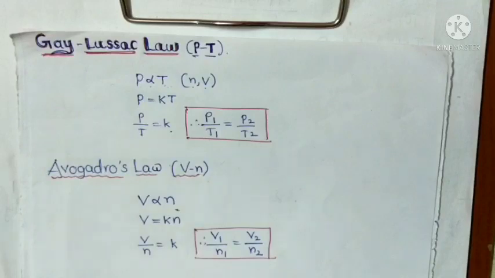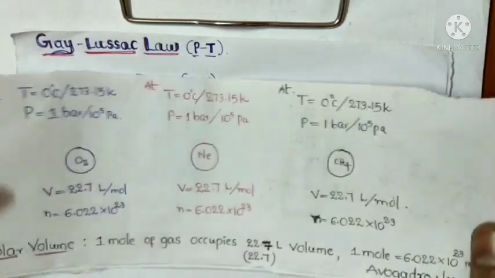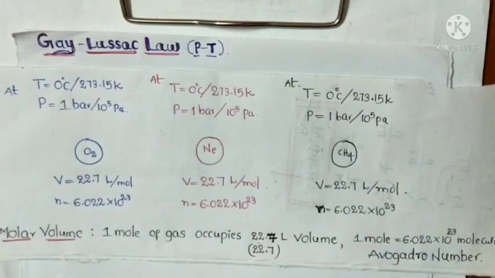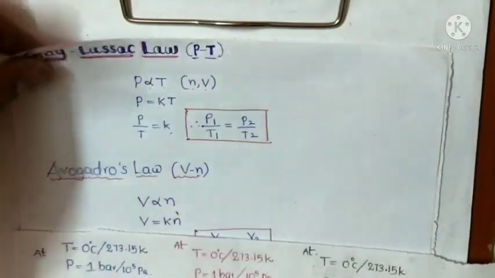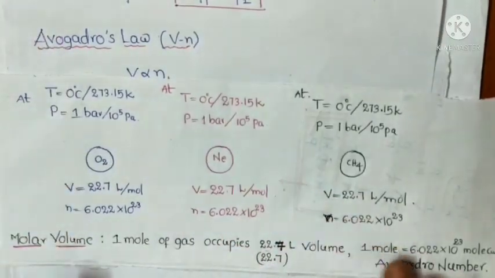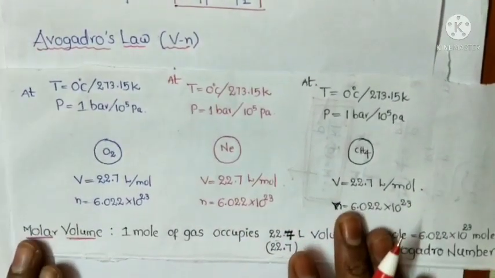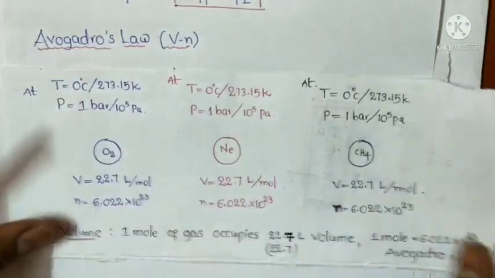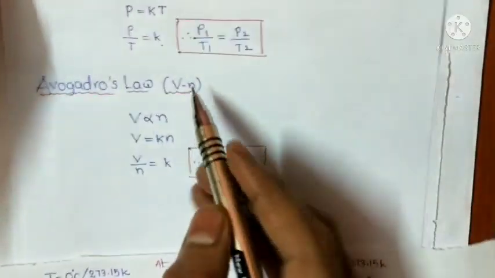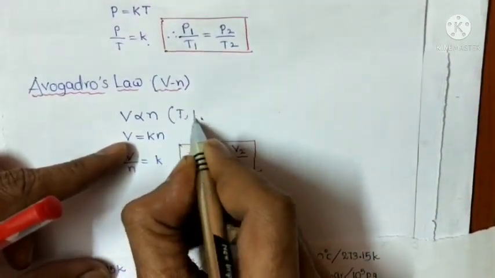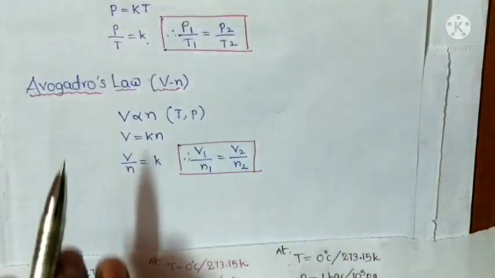Once again, here for example, this is Avogadro's law. Temperature and pressure remain constant.